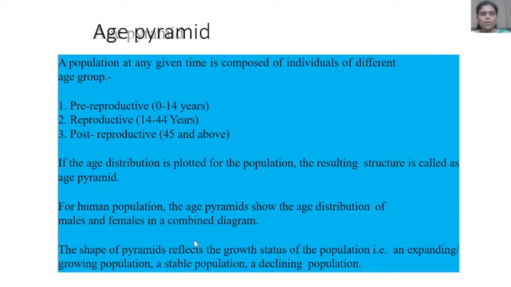For human population, the age pyramid shows the age distribution of males and females in a combined diagram. The shape of the pyramid reflects the growth status of the population, that is expanding, growing population, stable population and declining population.